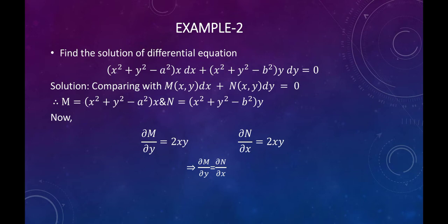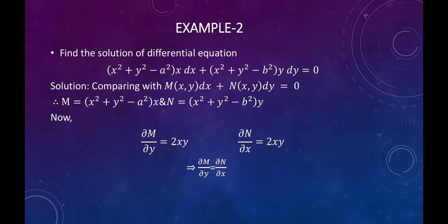See another example. Find the solution of the differential equation (x square plus y square minus a square) into x dx plus (x square plus y square minus b square) into y dy is equal to 0. Same step, comparing with M dx plus N dy is equal to 0. We get M is equal to (x square plus y square minus a square) into x and N is equal to (x square plus y square minus b square) into y.